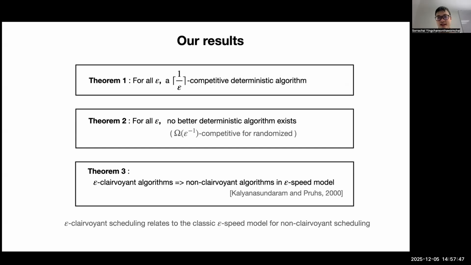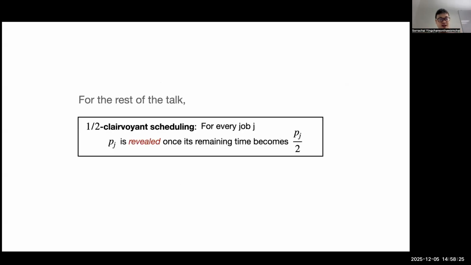More intriguingly, we also show a connection to the speed augmentation model in the non-clairvoyant setting. Namely, if you design a competitive epsilon-clairvoyant algorithm, then there's a black box translation into a non-clairvoyant algorithm whose performance is a function of epsilon in the speed augmentation model. When you define one model and it has a connection to another model that is totally independent, this is a good definition, like good mathematics. Something interesting is happening here. All right, these are the main results that I want to mention.